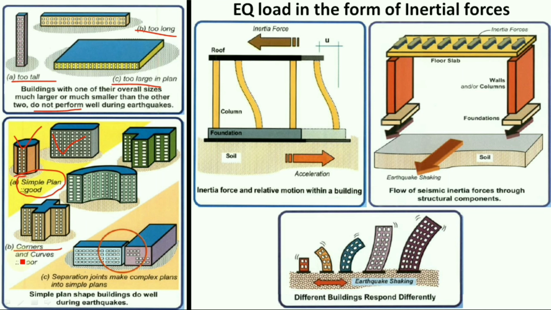But if we have the shape in the form of corners or curves, then that particular type of structure will not perform well during earthquakes. And also the use of separation joints in a complex plan, in order to convert it into simple plans, will also help in controlling the earthquake damages.